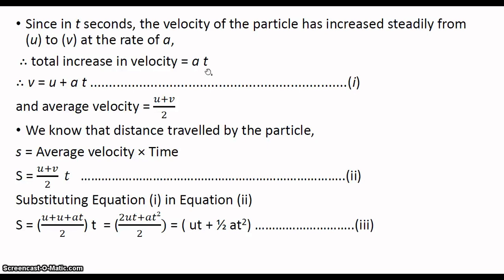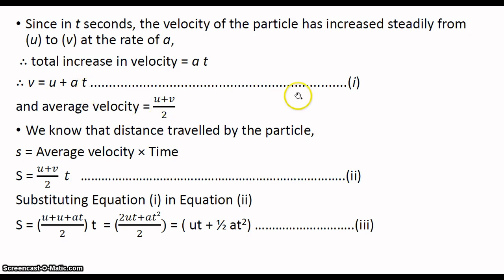Sorry, the increase in velocity is equal to a into t. Therefore v is equal to u plus at, because u is the initial velocity and at is the increase in velocity.